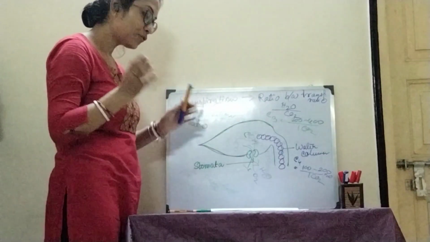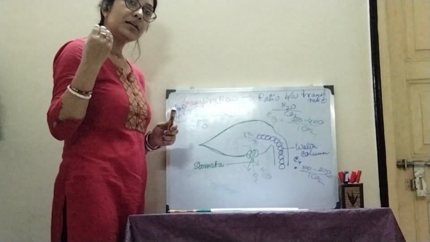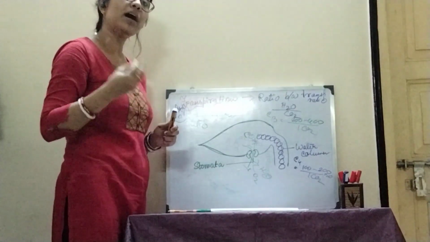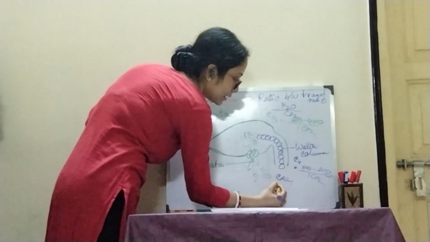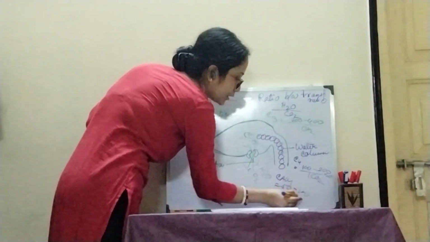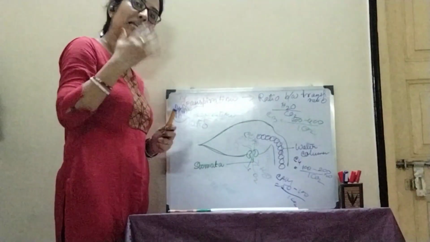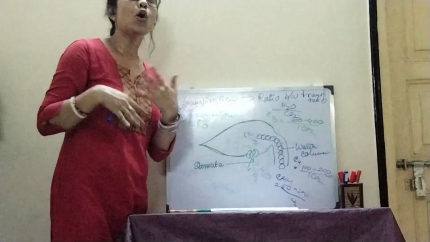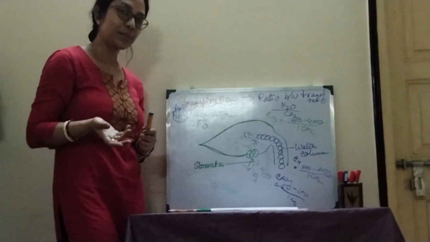Okay. In the case of CAM, crassulacean acid metabolism plants, they are more efficient. They lose 50 to 100 molecules of water to get one molecule of carbon dioxide inside the leaf. Why? Because we all know that the CAM cycle mainly happens in xerophytic plants.